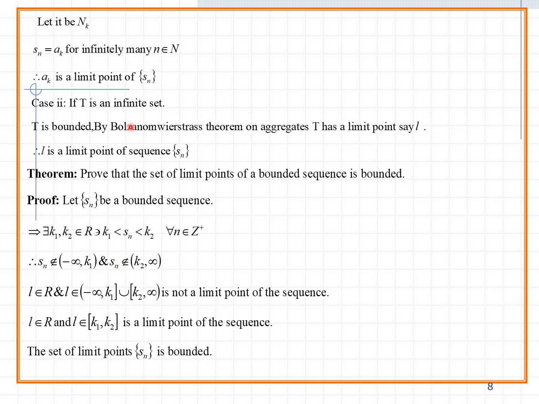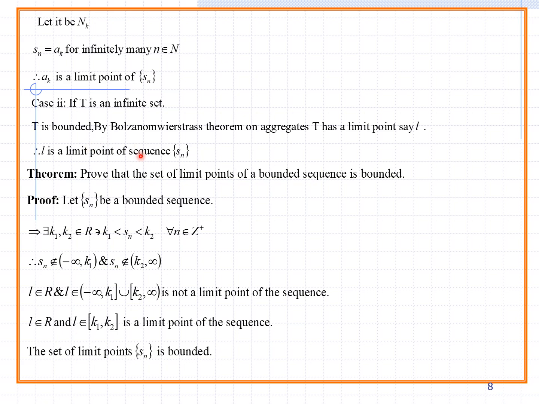But how do they say it in case 2? If T is an infinite set, it is not finite, so there is no end. So by the Bolzano-Weierstrass theorem for aggregates, capital T has a limit point L. Once the limit point L exists, a limit point exists for the sequence Sn.